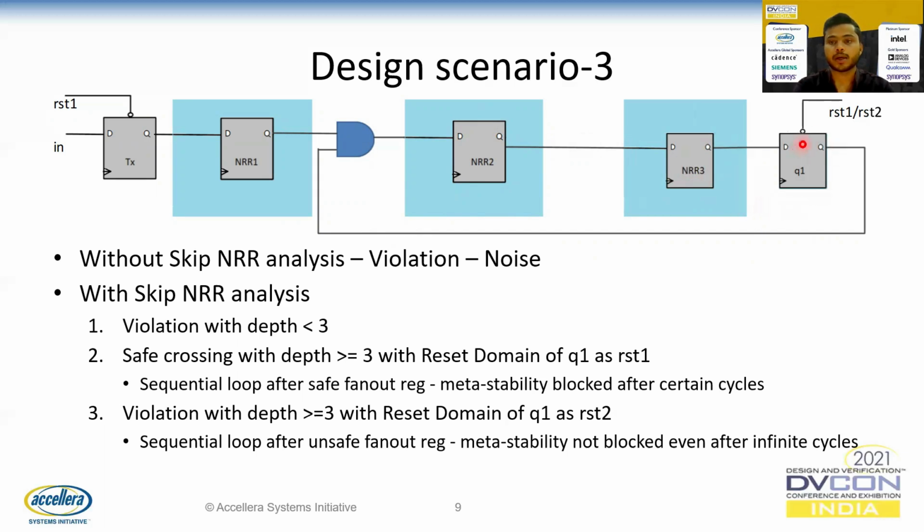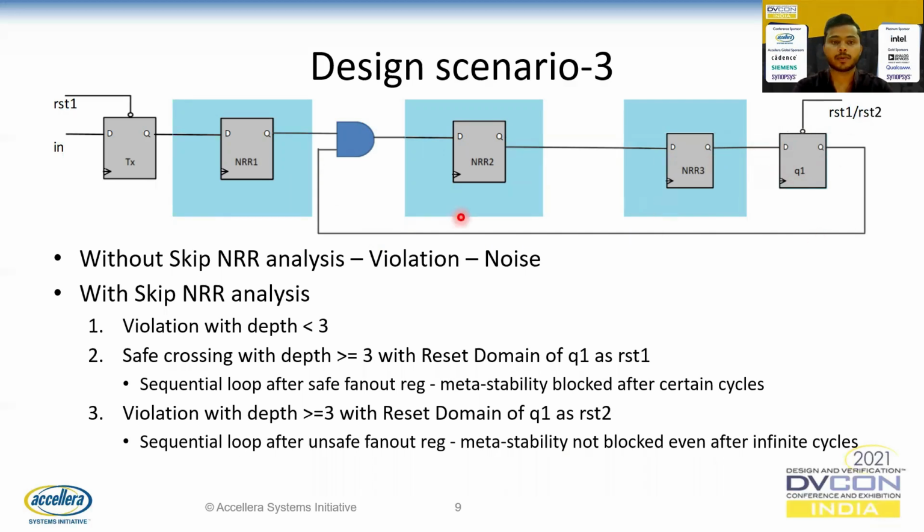Now let us consider the depth 3. Here at Q1, it has a reset. Let us say the reset is same as the reset of the transmitting clock TX, and it is reset 1. And let us consider that it is long enough that the reset will keep Q1 in reset state until the metastability reaches Q1. So here the metastability will be blocked, since reset 1 already keeps Q1 in reset state. Even if there is some metastability, it will become stable after certain cycles in this loop.